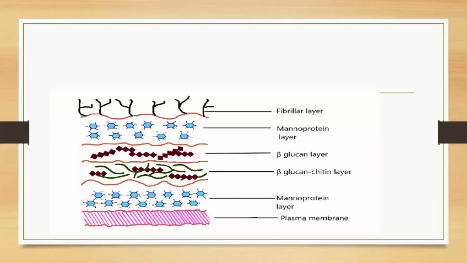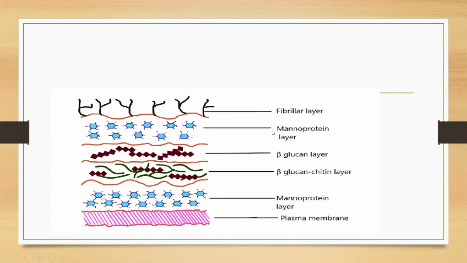Look at here, this is the plasma membrane. This is called cell wall. It is made up of a manoprotein layer, next beta glucan chitin layer, already beta glucan or chitin, next beta glucan layer.